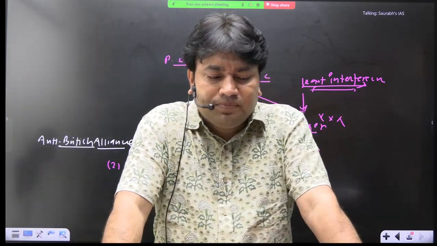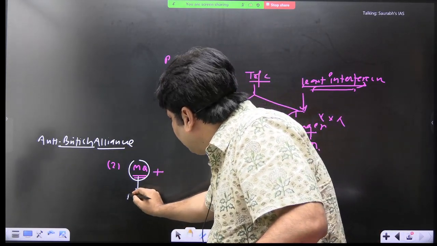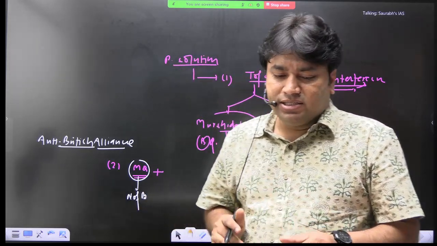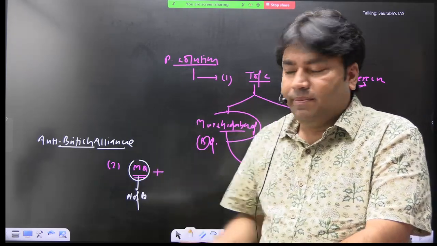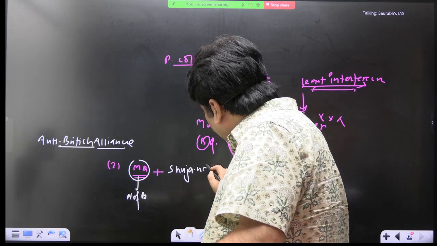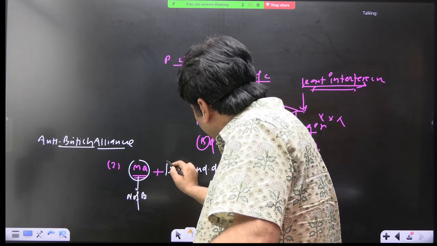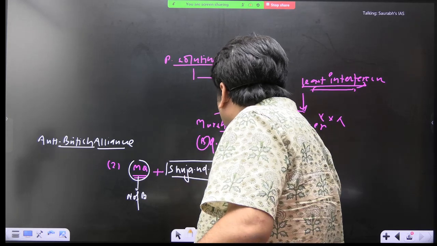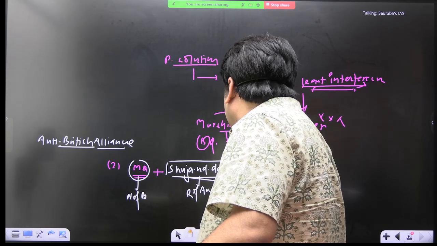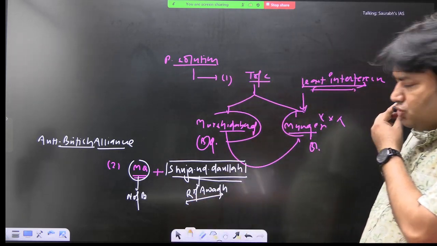So one is Mir Qasim himself. He was the Nawab of Bengal. He will be a part of this alliance. The second party in this alliance will be Shuja-ud-Daula. The name is very important. He was the ruler of Awadh. And Awadh was one of the most important provinces at that time. He was the ruler of Awadh, Shuja-ud-Daula.